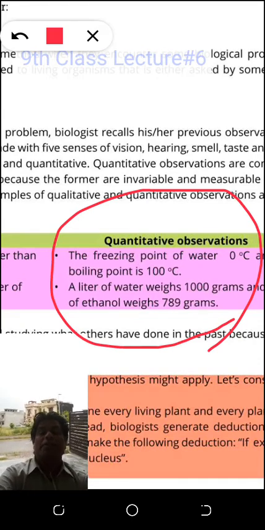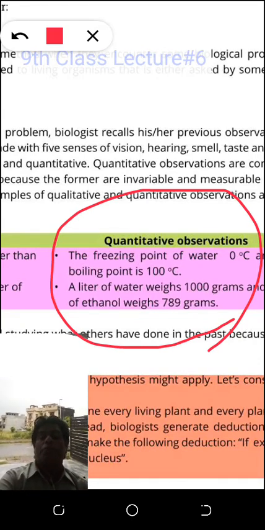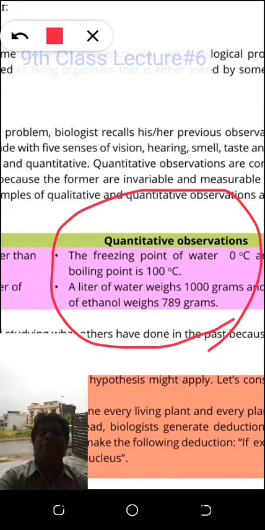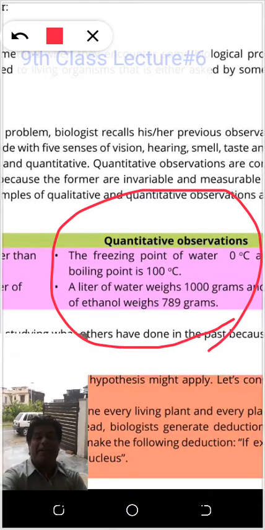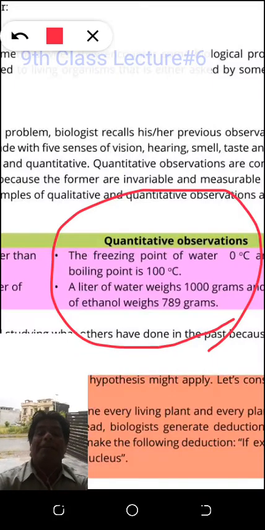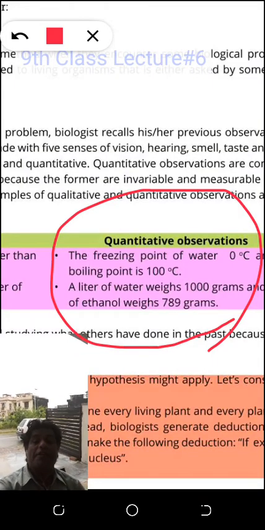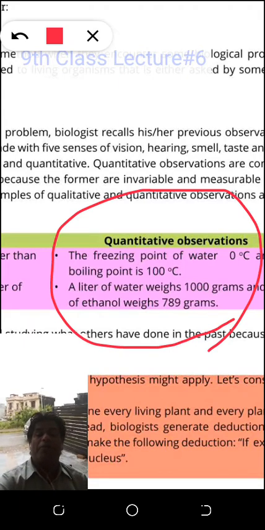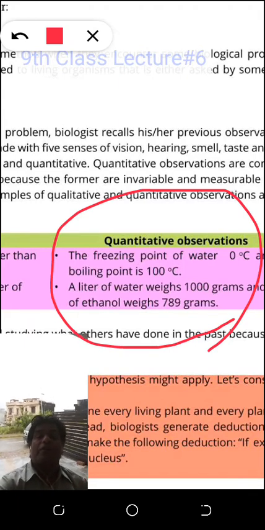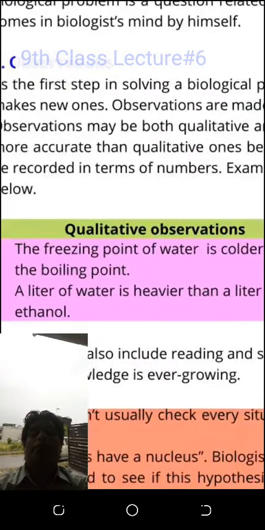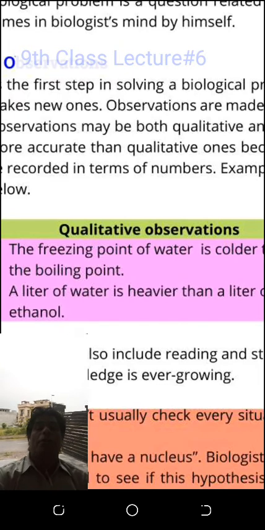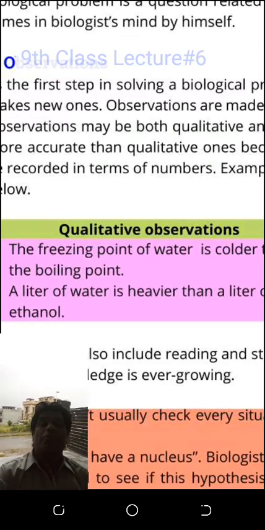You can make a qualitative observation as well: the freezing point of water is very low. This is a general statement in English words. You are not using mathematical knowledge, which means you are not using mathematical numbers. When you are not using mathematical numbers, you are just explaining in idea form, in statement form, in general form. That is a qualitative observation. Look here, qualitative observation: the freezing point of water is colder than the boiling point. This is a qualitative observation.